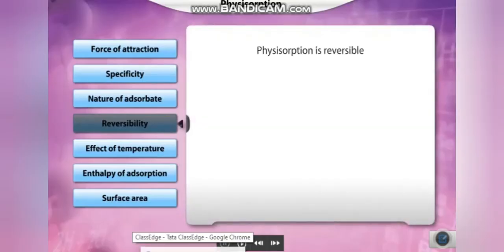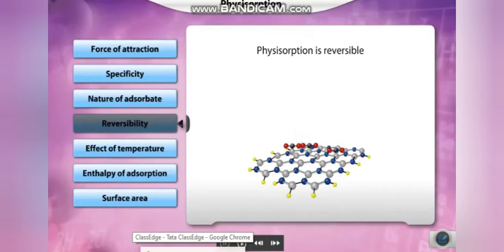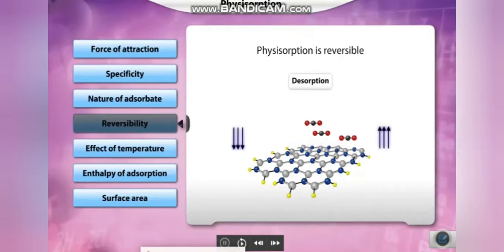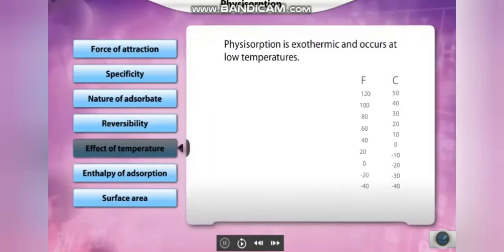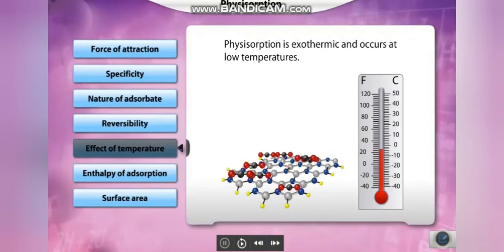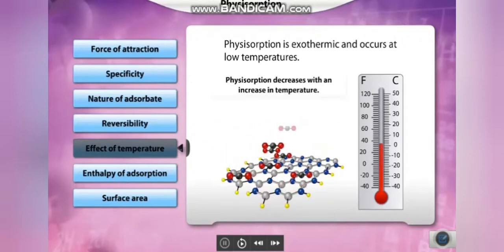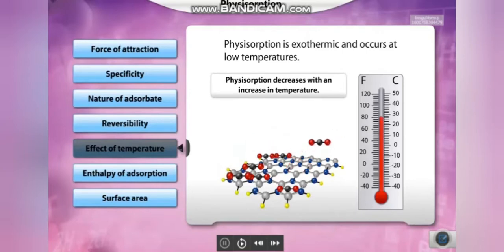Reversibility. Physisorption is reversible in nature. Desorption can take place readily. Effect of temperature. Physisorption is an exothermic process and it usually occurs at low temperatures. The amount of physisorption decreases with increasing temperature according to the Le Chatelier principle. Physisorption requires very little or no activation energy.